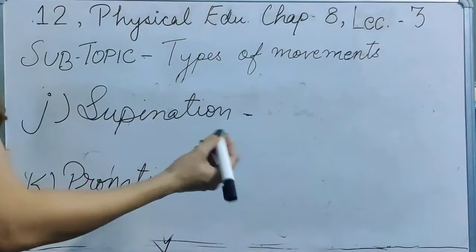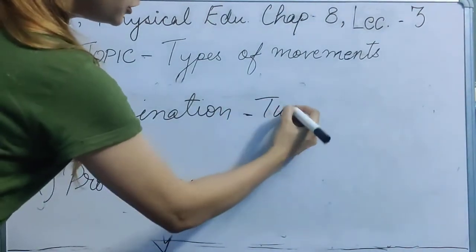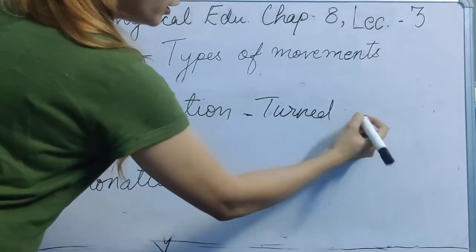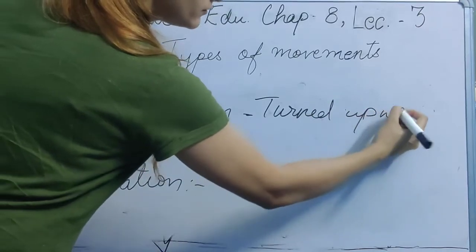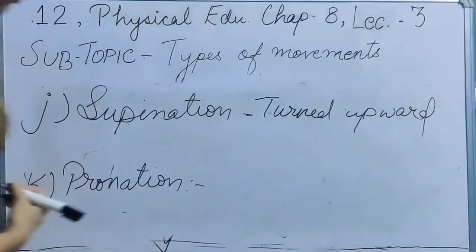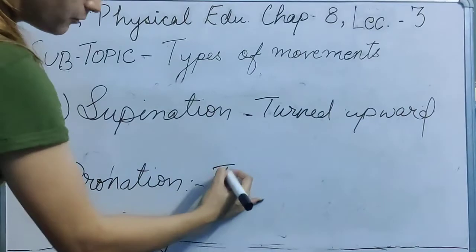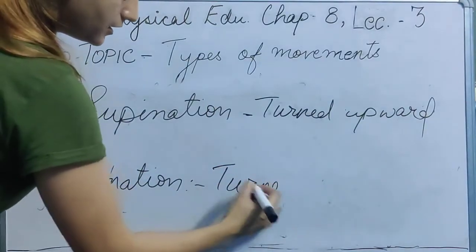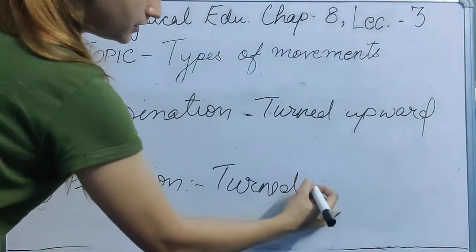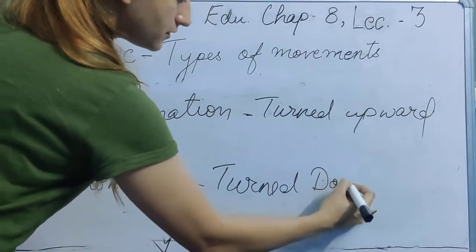So when the body part is turned upward, that is supination, and when you talk about pronation, the body part is turned downwards.